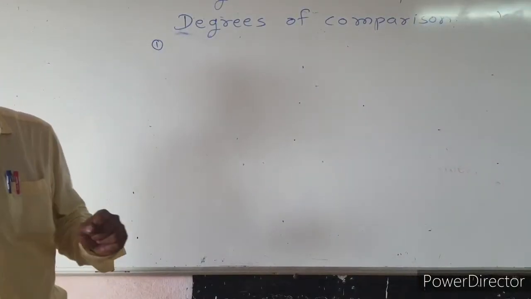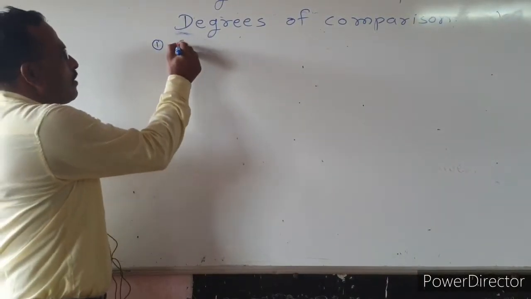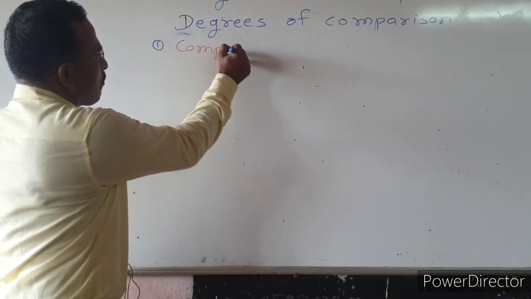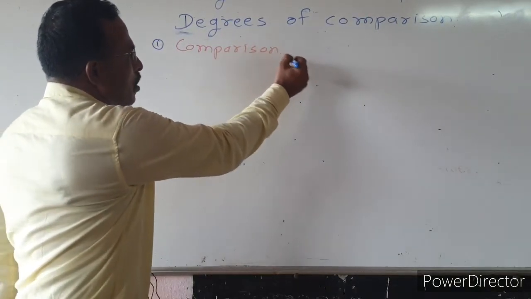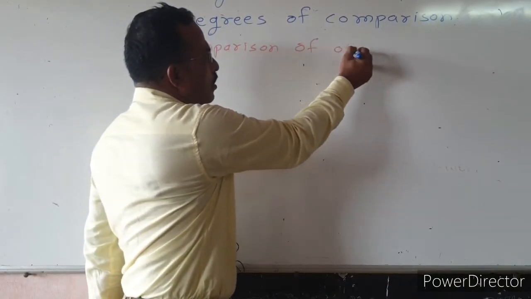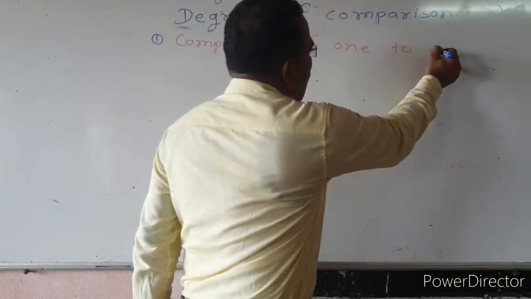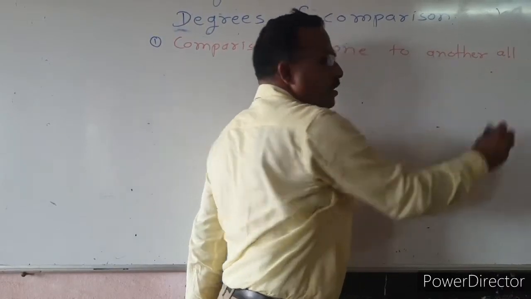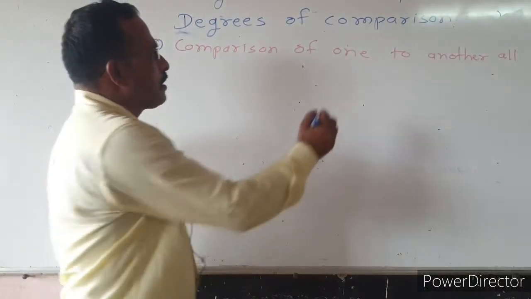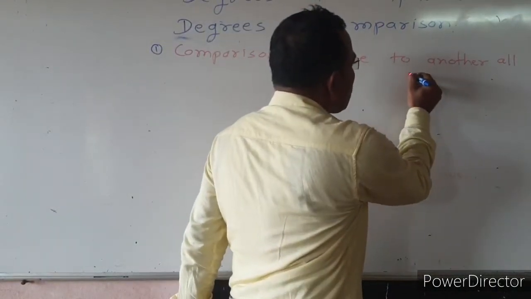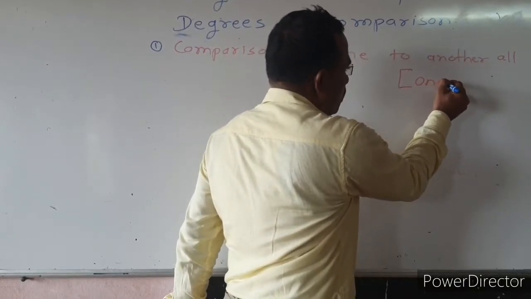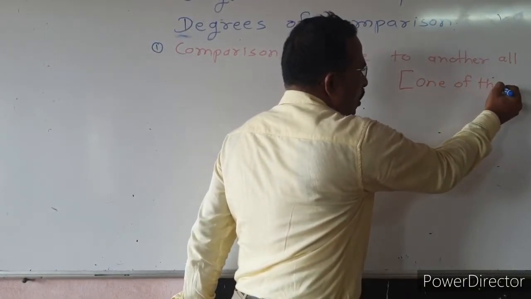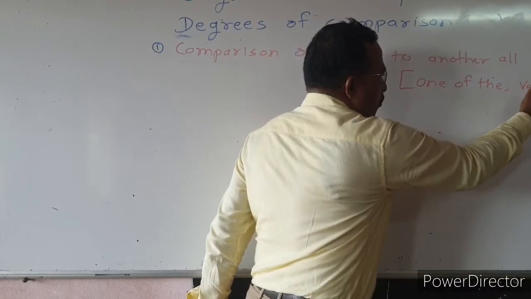The last type is comparison of one to another, all. It is the construction of, we say, one of the or very few.